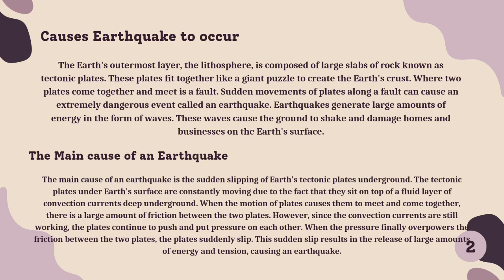However, since the convection currents are still working, the plates continue to push and put pressure on each other. When the pressure finally overpowers the friction between the two plates, the plates suddenly slip. This sudden slip results in the release of a large amount of energy and tension, causing an earthquake.